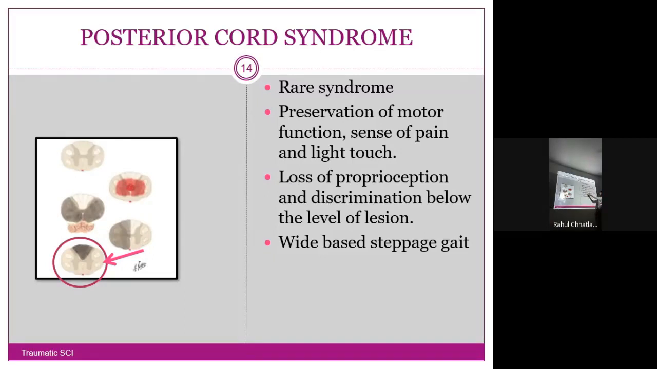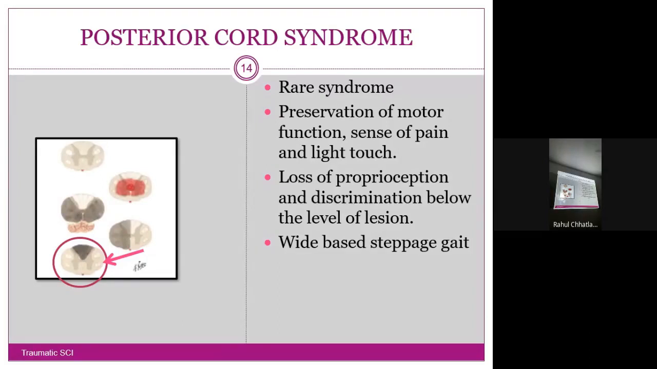Loss of proprioception, discrimination and wide-based steppage gait. Yes, the patient will be walking with wide gait because they do not have sensory input. Proprioception is affected, and we have described this in balance also in your exercise therapy. If the patient has no feedback, they have to look at what is going on down and decide the steps accordingly. So they'll keep their base of support wide so as to prevent falling. So this was about the posterior cord syndrome.